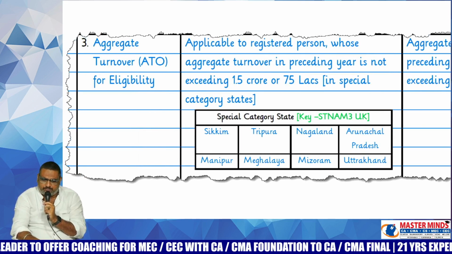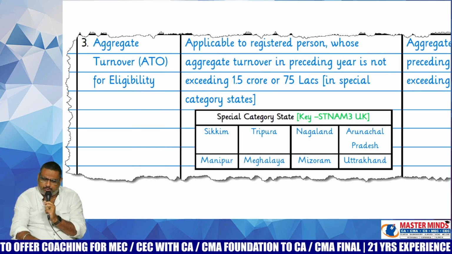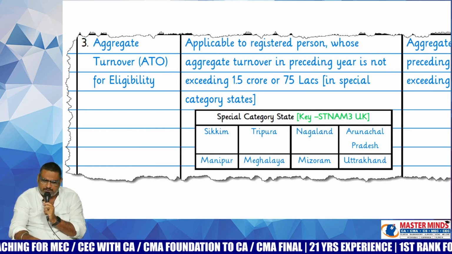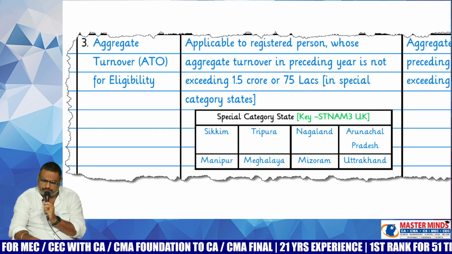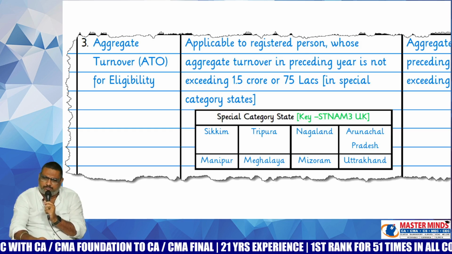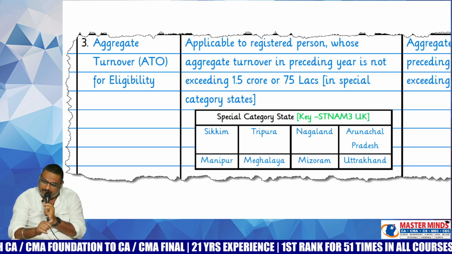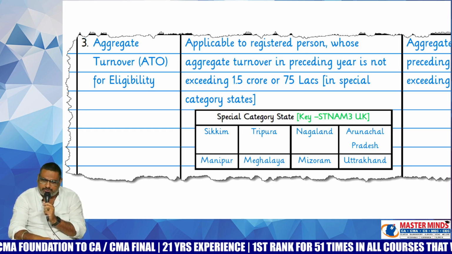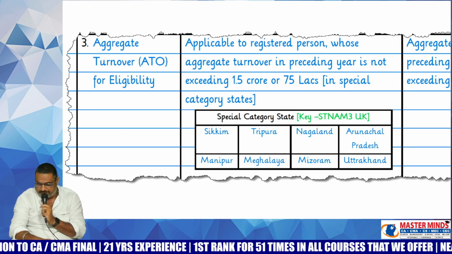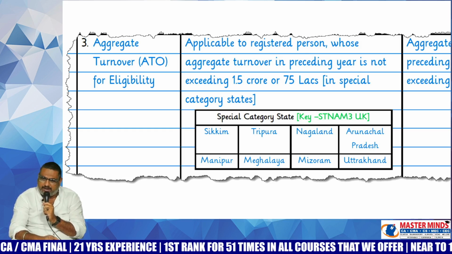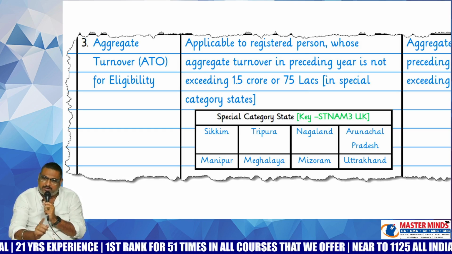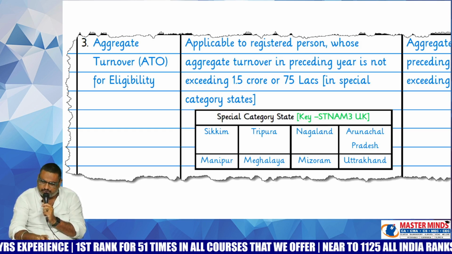Applicable to the registered person whose aggregate turnover in the preceding year is not exceeding 1.5 crore, and with respect to special category states 75 lakhs. That means in order to be eligible for this composition scheme in the current year, you need to check the aggregate turnover with respect to the previous year. If in the previous year the aggregate turnover is less than or equal to 1.5 crore, then in the current year you are eligible for this composition scheme.